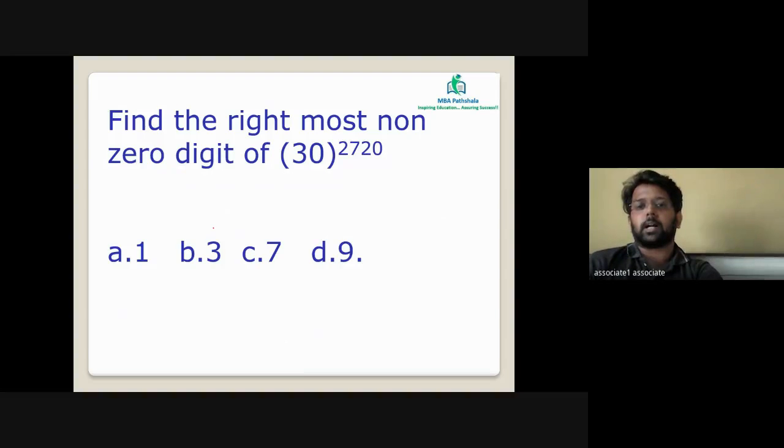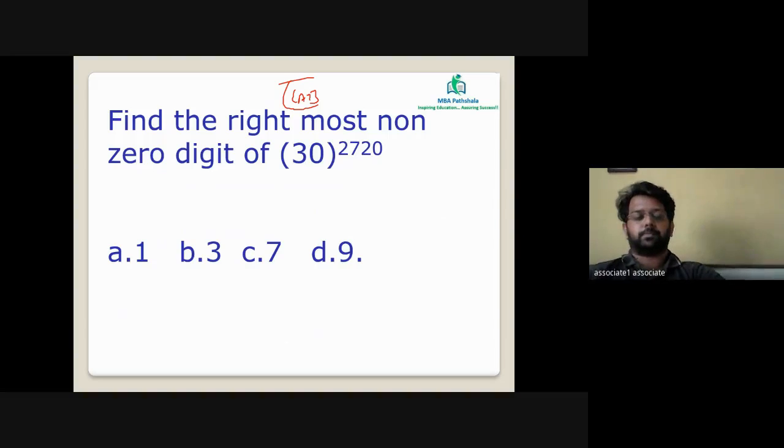Okay, solve this. This is CAT 2000. This is an actual CAT question. I forgot the year. Solve this question, please. The question says find the rightmost non-zero digit of 30 raised to 2720.